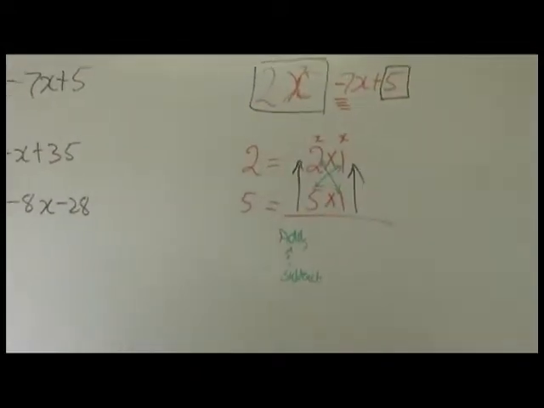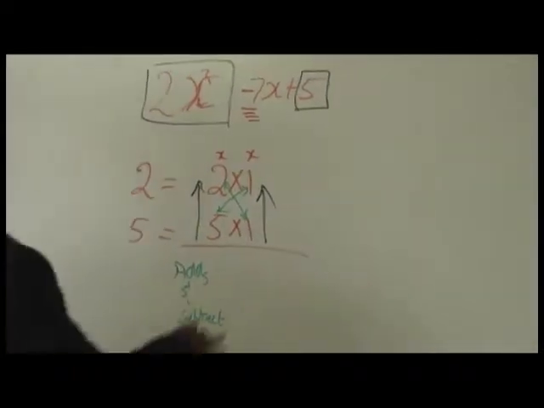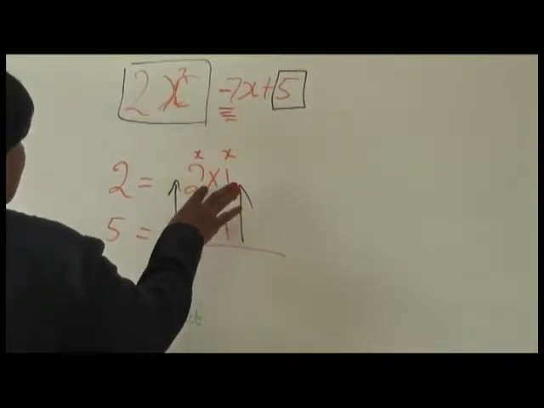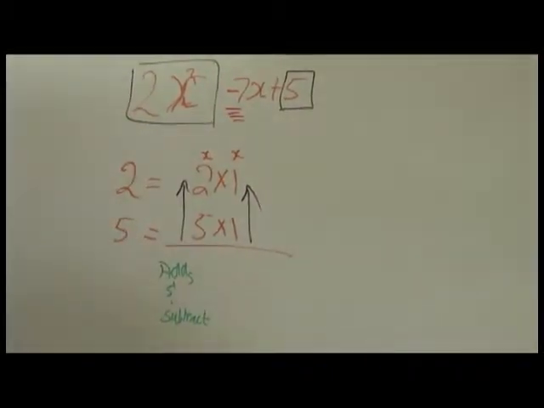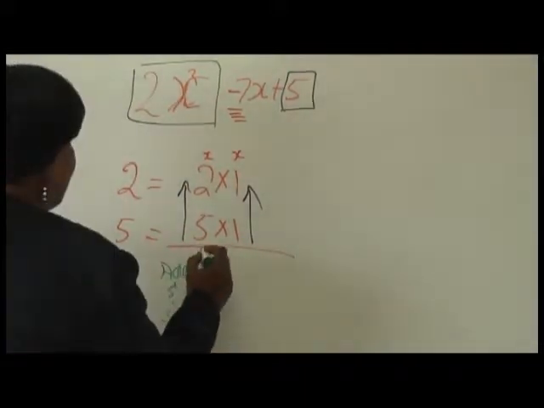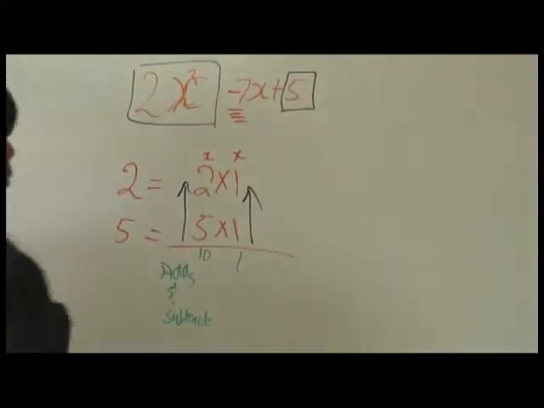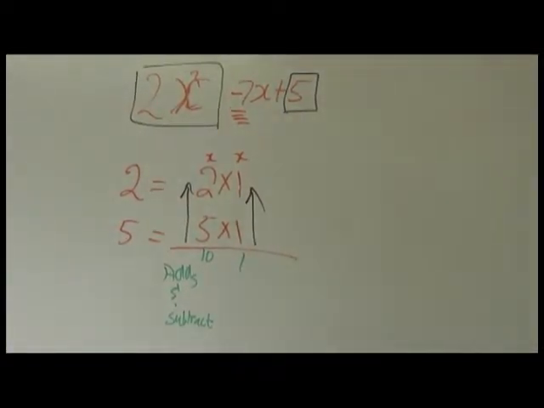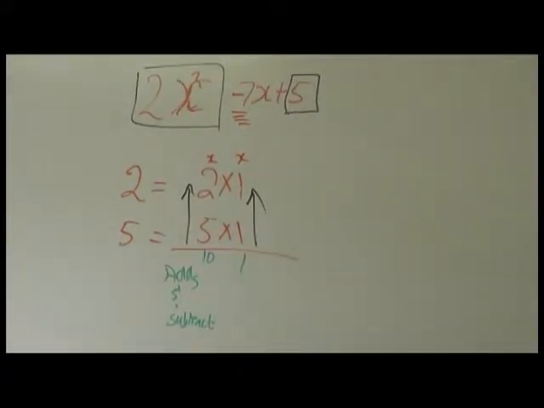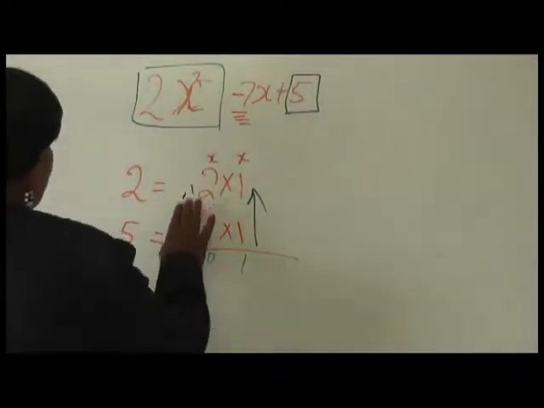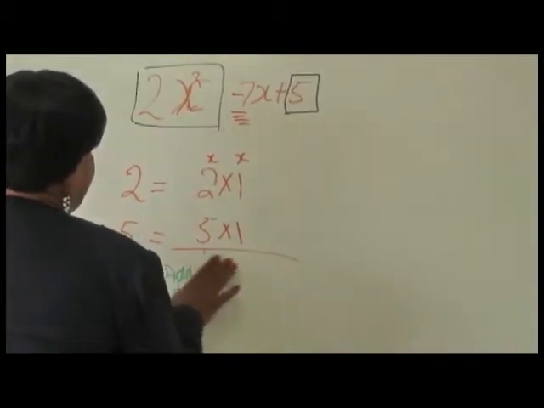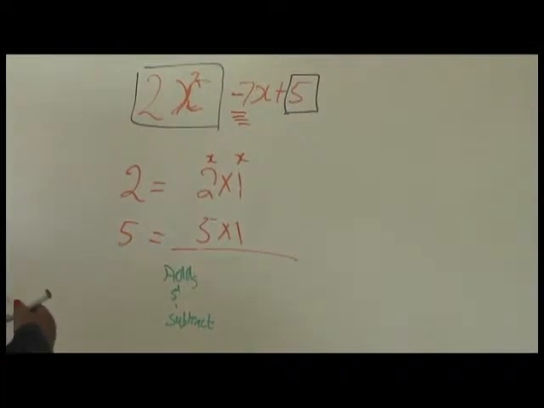Now, if we started and we're looking now to use the rule where we're going to be multiplying vertically, so we're saying 2 times 5, we'll be getting 10, and here it is 1 times 1. And we look at our 10 and our 1. Adding would give us 11. Subtracting would give us 9 or negative something, all right? So we know that the vertical part of it is not going to work. So what are we going to try? We're going to use our diagonal multiplication. So it is just like forming an X.